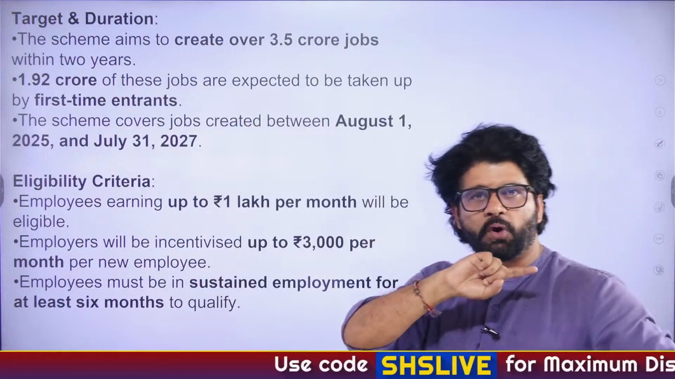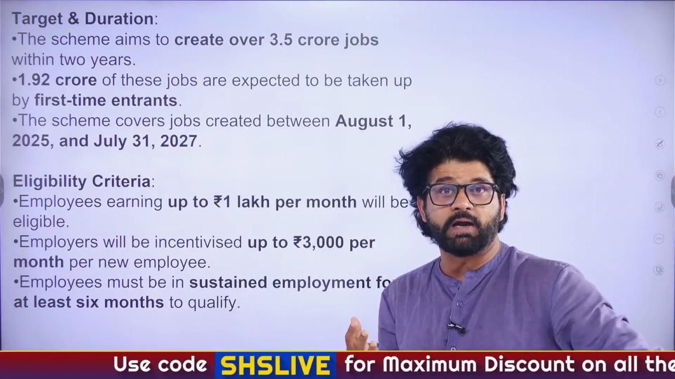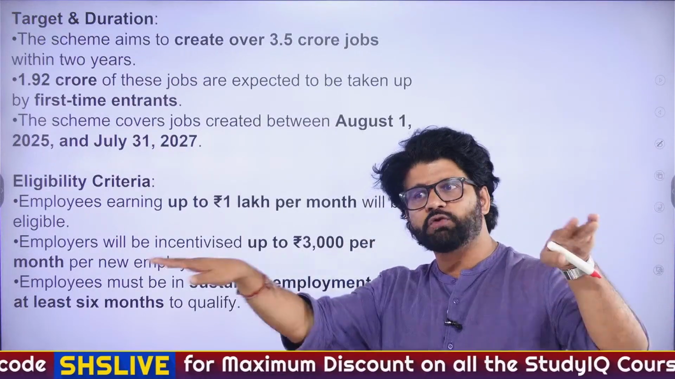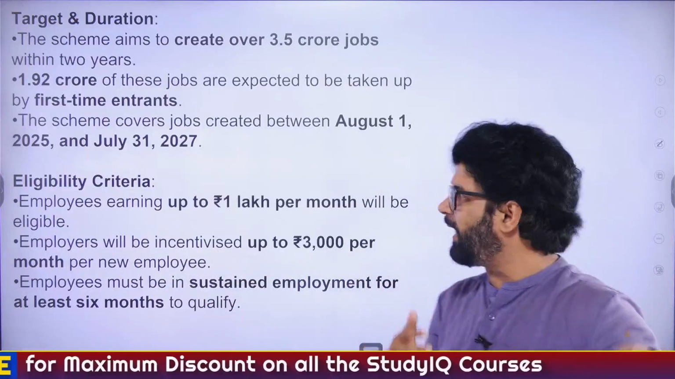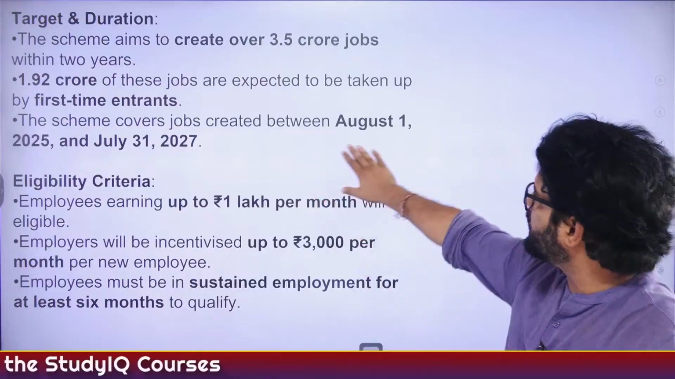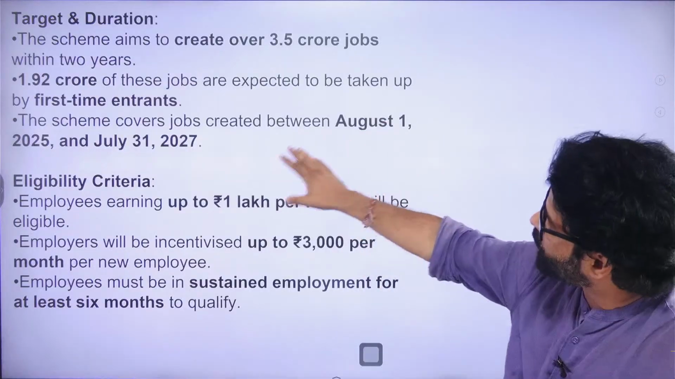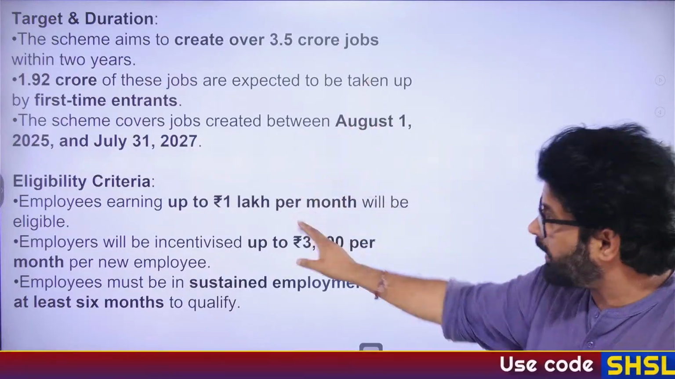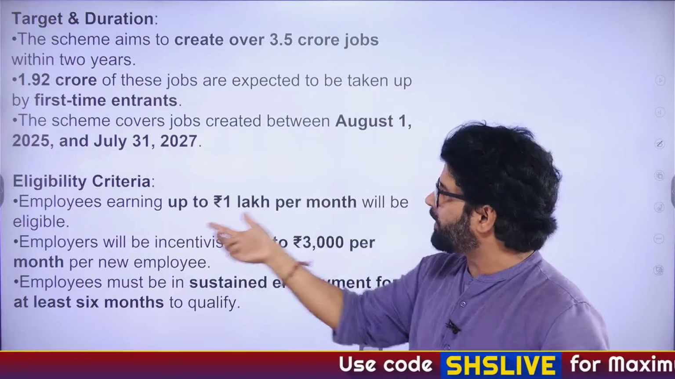National Cooperative Policy yesterday, very, very important article. Via that article, we have talked about so many things: cooperative banks, PACS, Primary Agricultural Credit Society. So again, here you can see the scheme coverage, 25 to 27 and different ones. Fine. Employees earning up to 1 lakh per month will be eligible.